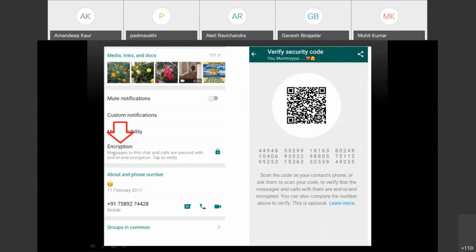If you click here, it says that messages to this chat and calls are secured with end-to-end encryption. If you tap it, then you will see this QR code, and there is a 60-bit key over here. If you scan this code onto your receiver's phone, like suppose this person, I am verifying it with this person's mobile number. If it matches, that means your messages are secure. There is no tampering going on in between.